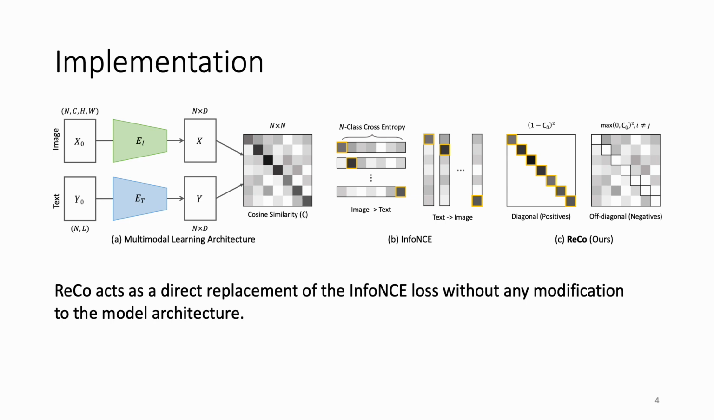In terms of implementation, ReCo acts as a direct replacement of the InfoNCE loss without any modification to the model architecture or training protocol. Specifically, after mapping the image and text into the embedding vectors using corresponding encoders, our ReCo loss maximizes the cosine similarity of the diagonal terms that are positive pairs, while forcing the off-diagonal terms to be orthogonal or negatively correlated.